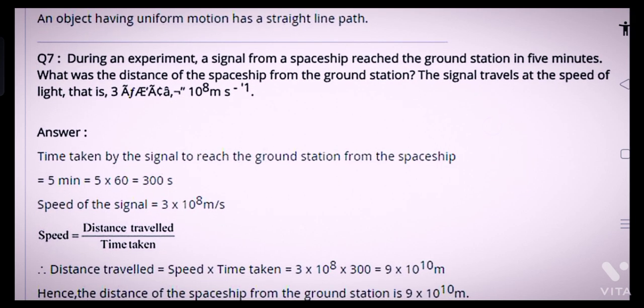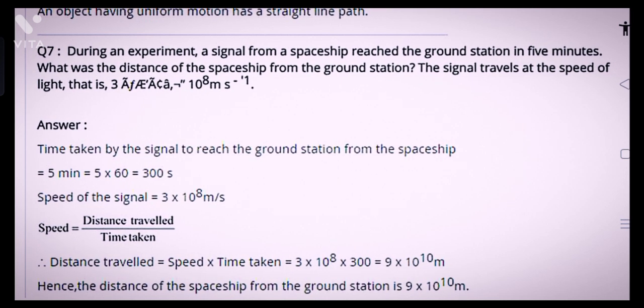Question 7. During an experiment, a signal from a spaceship reached the ground station in 5 minutes. What was the distance of the spaceship from the ground station? The signal travels at the speed of light, that is 3 into 10 to the power 8 meter per second. Answer.